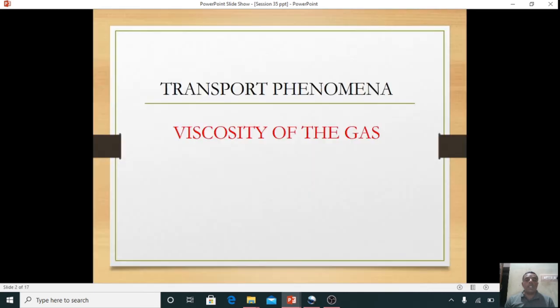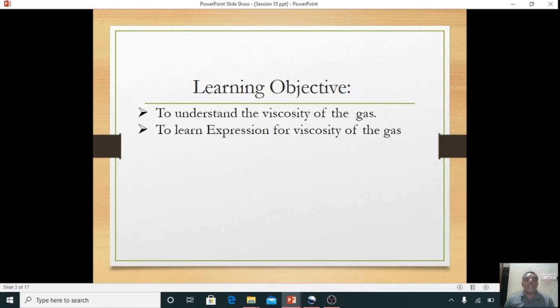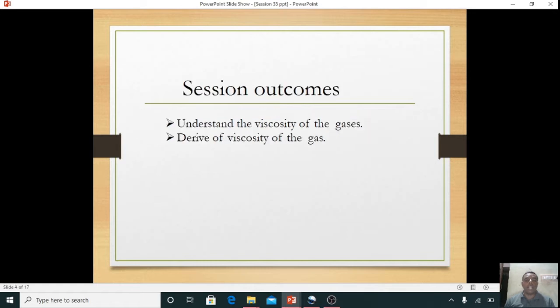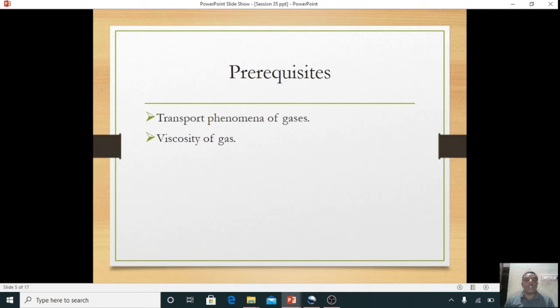In this session we will discuss transport phenomena. In that, we'll discuss the viscosity of a gas. First of all, we have to know what is meant by viscosity of a gas. Then we'll discuss the expression for viscosity of a gas. So, we'll understand the viscosity of a gas and we'll derive it.